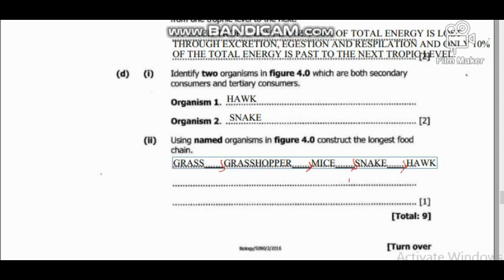The idea of the arrows is just to show the direction in which this food chain is going. So what we're simply trying to say is the grass is going to be eaten by the grasshopper, which will be eaten by the mice, which will be eaten by the snake, which will be eaten by the hawk.